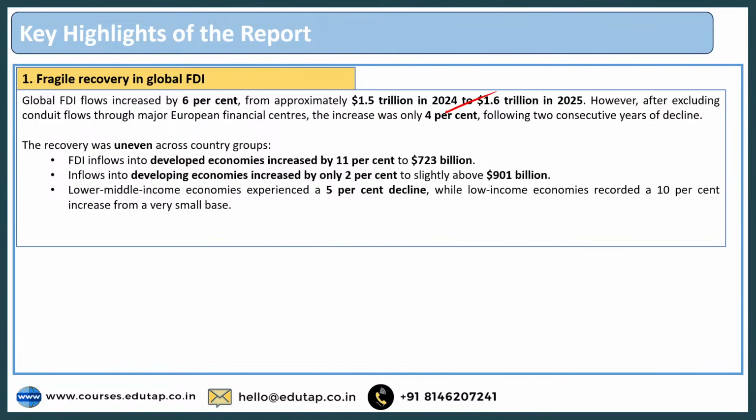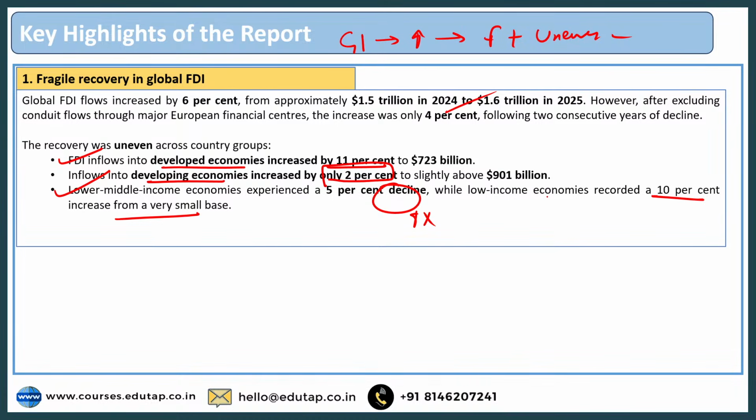And apart from that, as I told you, if I talk about global investment growth, then no doubt it is increasing, but at the same time it is fragile and also uneven. How is it uneven? If I talk about FDI inflows in developed economies, then it increased by 11%. If you see inflows in developing economies, then it increased only by 2%. Can you see the difference that is there? Apart from that, in the lower middle income economies, here you can see a decline. It is not even increasing. While low income economies recorded a 10% increase from a very small base. So what are you able to conclude from here?